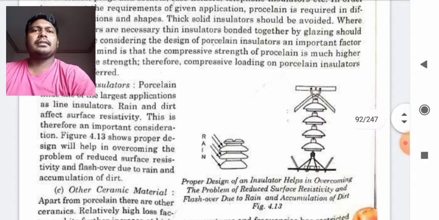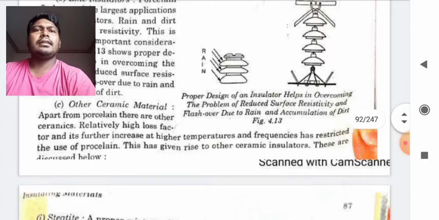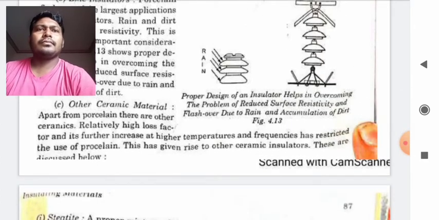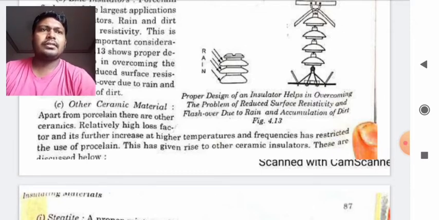Other ceramic materials. Apart from porcelain, there are other ceramics also. The relatively high loss factor and its further increase at higher temperatures and frequencies has restricted the use of porcelain. This has given rise to other ceramic insulators.